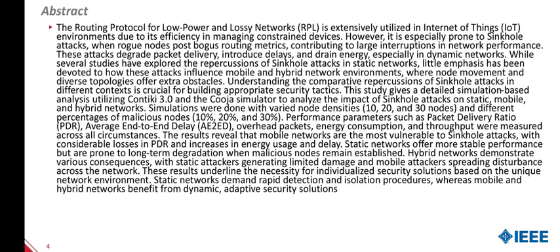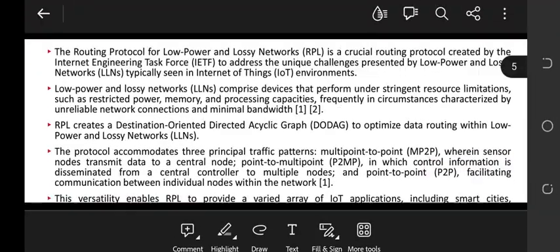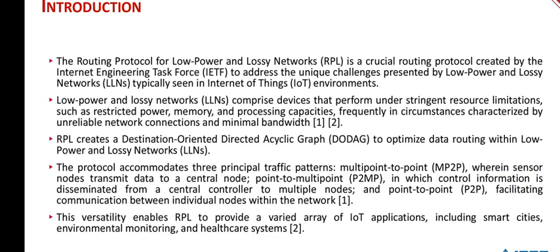Static networks demand rapid detection and isolation procedures, whereas mobile and hybrid networks benefit from dynamic, adaptive security solutions. Introduction. The routing protocol for low-power and lossy networks, RPL, is a crucial routing protocol created by the Internet Engineering Task Force (IETF) to address the unique challenges presented by low-power and lossy networks typically seen in Internet of Things IoT environment. Low-power and lossy networks comprise devices that perform under stringent resource limitations, such as restricted power, memory, and processing capabilities, frequently in circumstances characterized by unreliable network connections and minimal bandwidth.